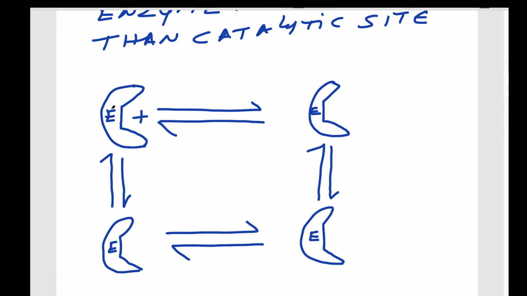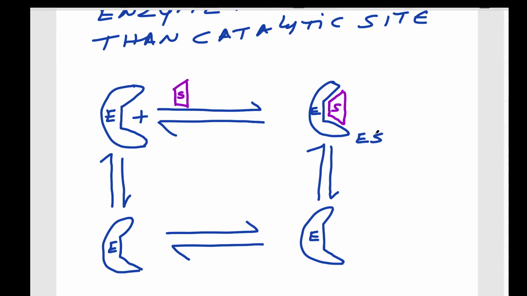Then, in the first scenario, I am mentioning about the substrate. We say this is the substrate. What happens here? The substrate binds here, so leads to formation of enzyme substrate complex.